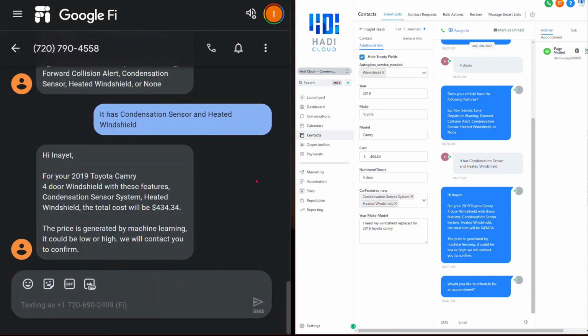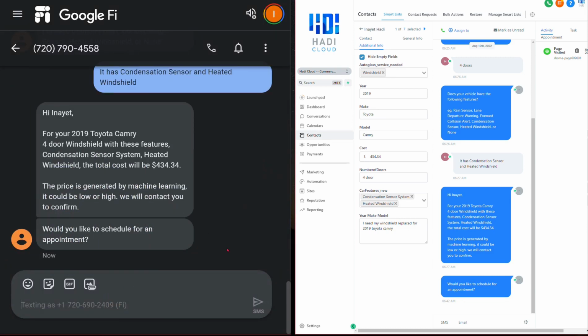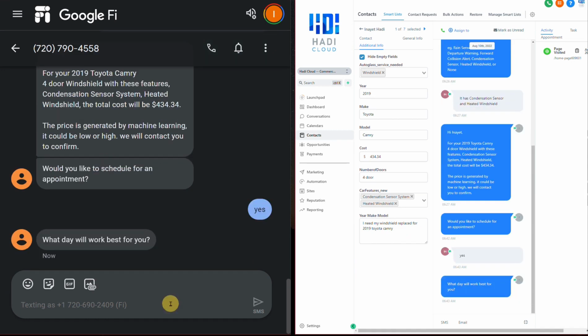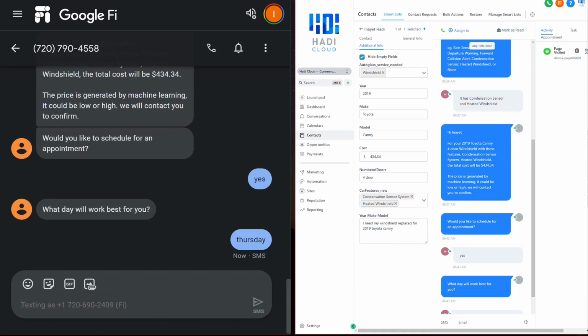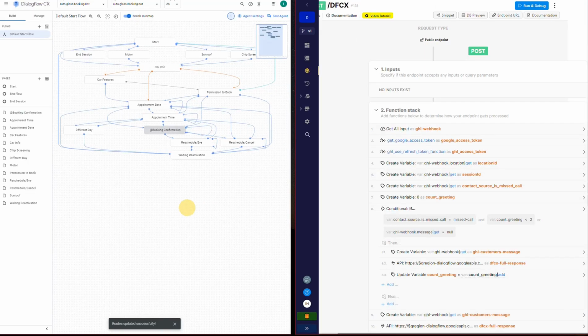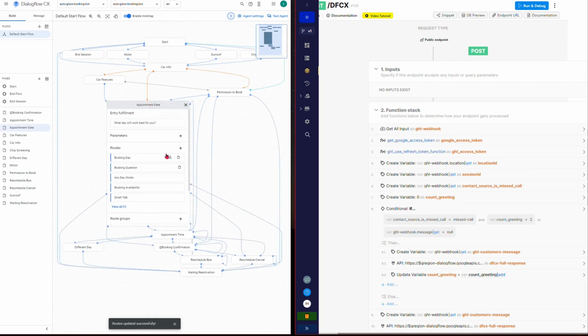So now I'm going to go back to my SMS and say yes. Or I can write sure. It detects, or we trained it to detect, positive intent. But I'll just do yes. And now, what day works best for you? It's a Wednesday, so I'm going to say Thursday. Now, these are different endpoints. So, like right here, permission to book, and once we said yes, then it goes to the appointment date.